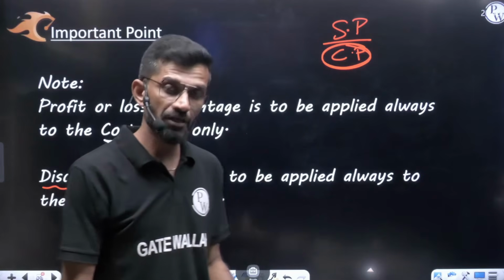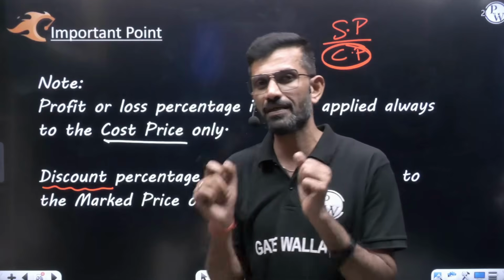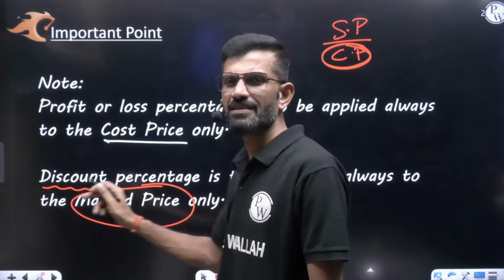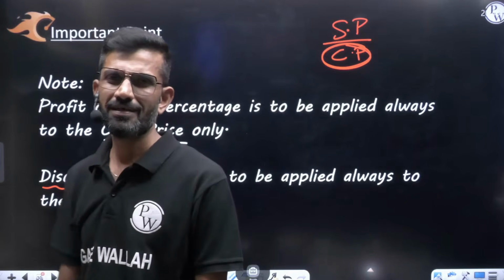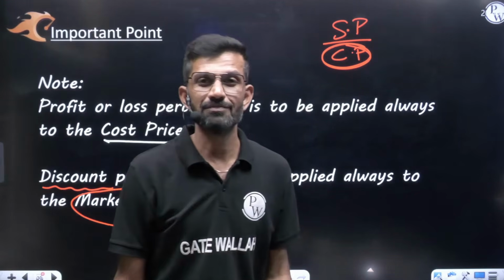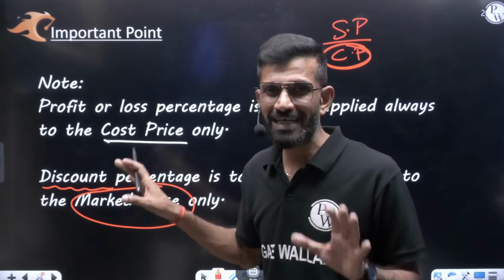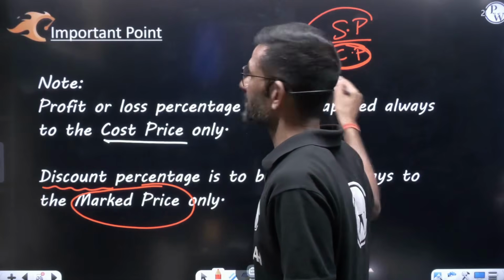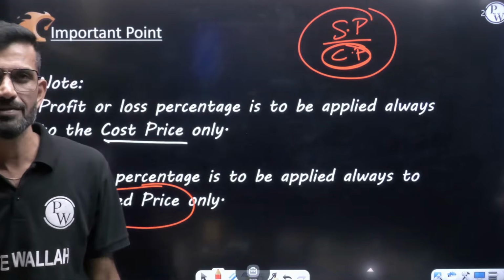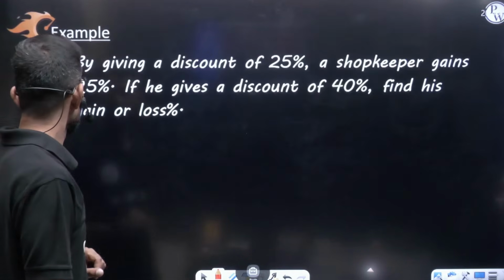So my dear friend, up till now we have understood what is profit percent, what is loss percent, how to find that. But we are missing this part. We haven't seen the question based on mark price. Let me tell you, if you are good at percentages concept, this also you can do very easily. Not SP by CP directly, you cannot write SP by CP because mark price is a different entity. But if you are good at percentage, you can do this happily. Let us understand some question how.